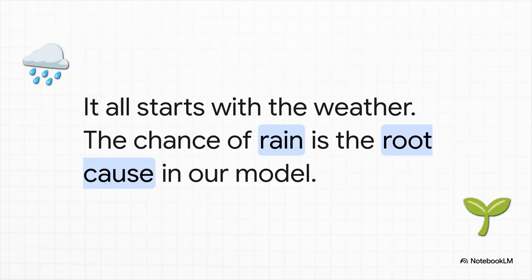You know what? Let's just build one right now. It's way easier than it sounds. Imagine you've got a really important appointment and you have to take the train. The first thing we can think about is the weather. So let's make a node for rain. In our little model, nothing causes the rain, it just happens. So it's our starting point.